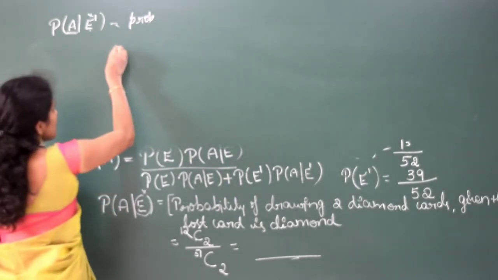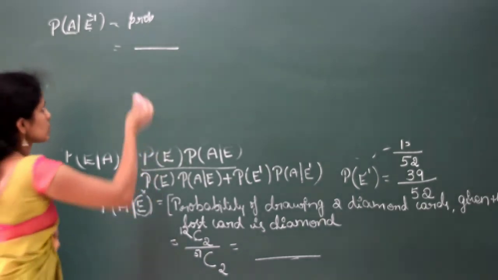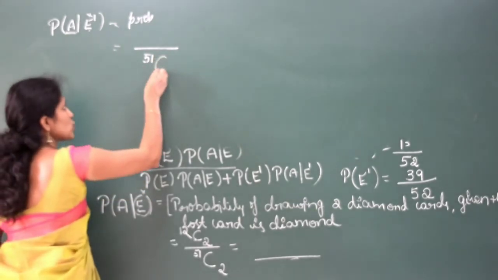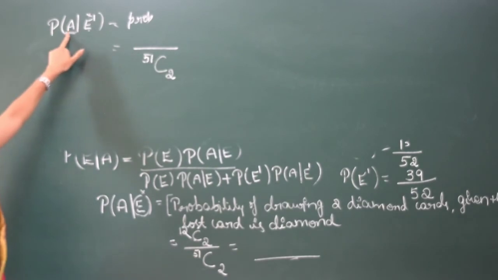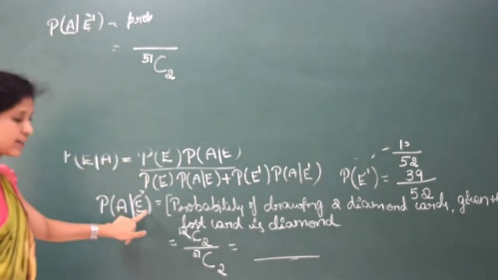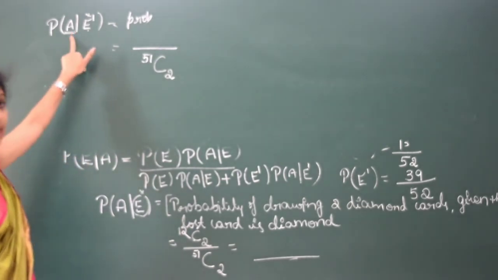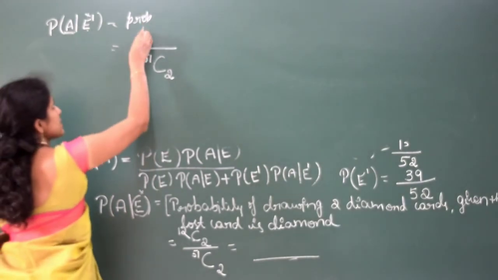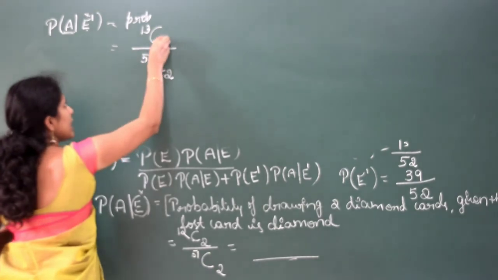Now can you say what will be the probability? One card is lost, so the total number of cards is 51. In that you have to choose 2. That is the sample space. Here, the 2 cards should be diamonds. How many possibilities will there be? Here it is given that the lost card is not a diamond. Not a diamond means all the 13 diamonds are present, right? In that you have to choose any 2.